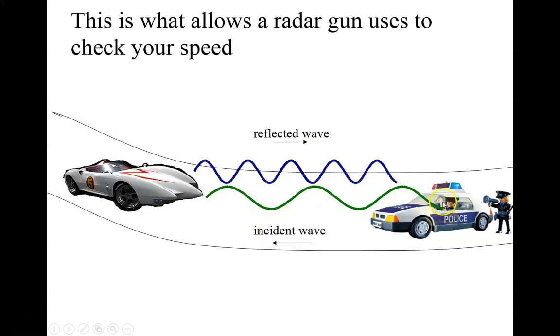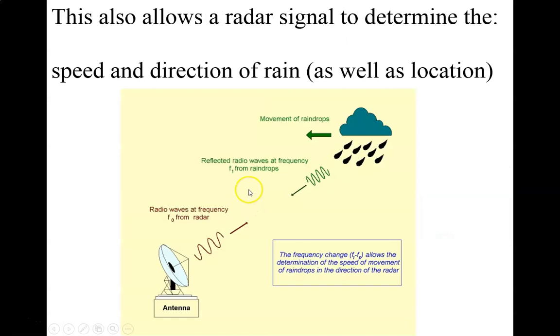Radar guns actually work this way. They use an electromagnetic wave that you can't see. Light is an electromagnetic wave that we can see. This is just a different frequency that our eyes aren't tuned to perceive. They send a known frequency of wave, and then they measure the frequency of the reflected wave, and they're able to calculate the speed of the object traveling based on that Doppler shift in frequency.